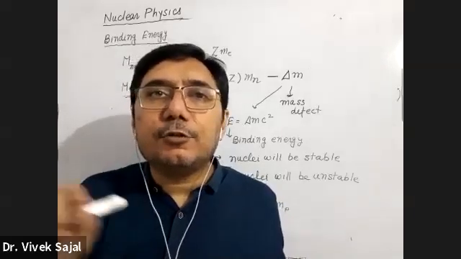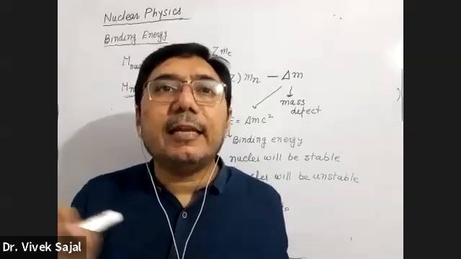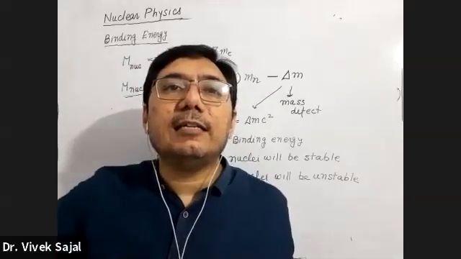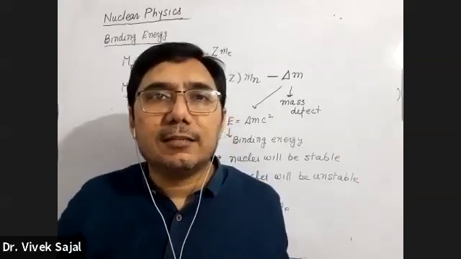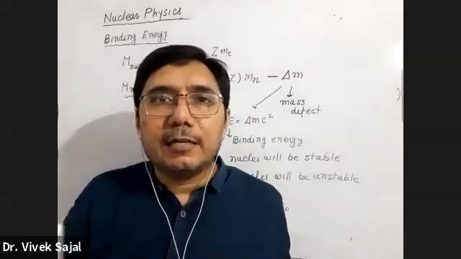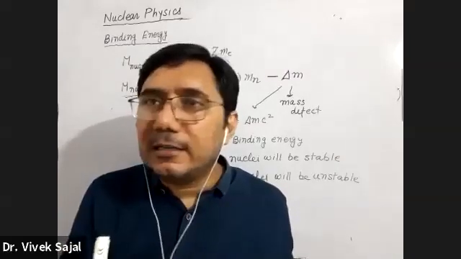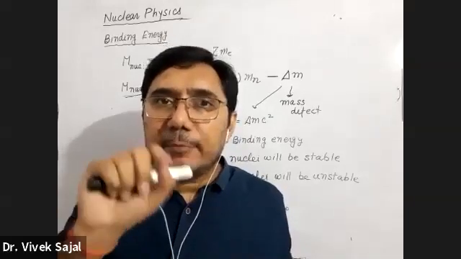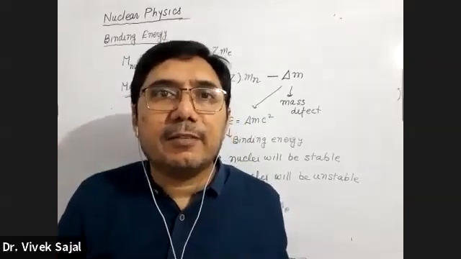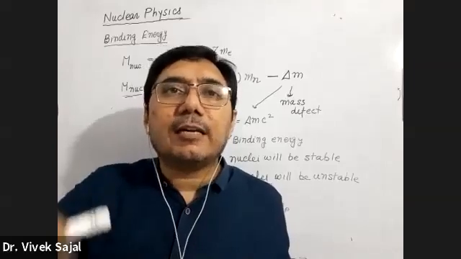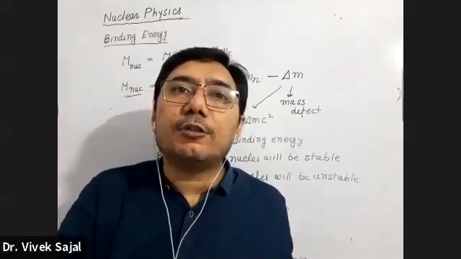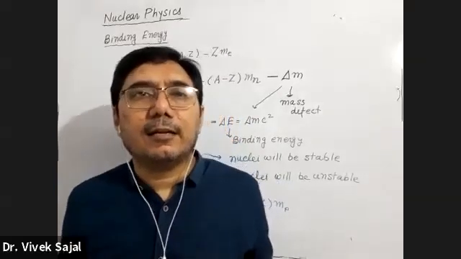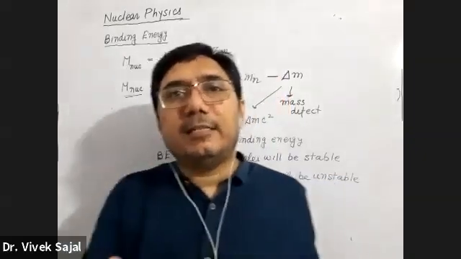Because these nuclei, they are not the same. Their A number is not the same. Suppose for one nuclei A is equal to 10, for another nuclei A is 100. How can you compare these two things? You can compare between similar things, but here no similarity is present. Same type की चीजों में आप compare कर सकते हैं. If there are a number of students in the class, you can compare their heights because all these students are in the same class. ठीक है?